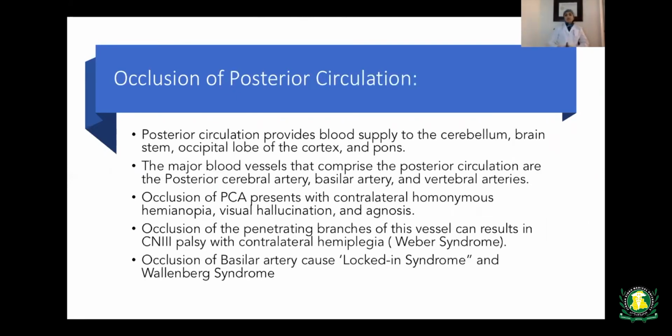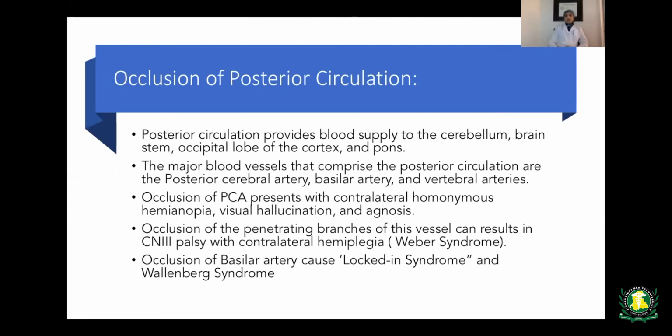When there's occlusion of the posterior circulation, note that the posterior circulation provides blood supply to the cerebellum, brainstem, occipital lobe of the cortex, and the pons. The major blood vessels comprising the posterior circulation are the posterior cerebral artery, basilar artery, and the vertebral arteries. Occlusion of the posterior cerebral circulation presents with contralateral homonymous hemianopia, visual hallucinations, and agnosia.